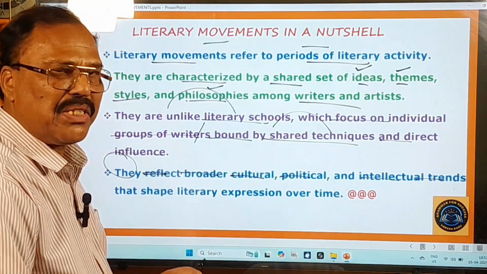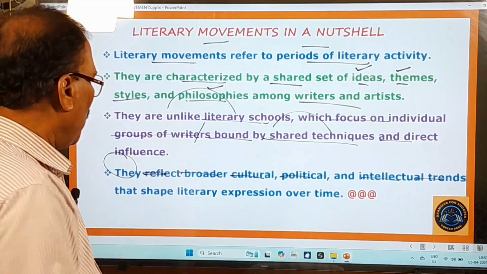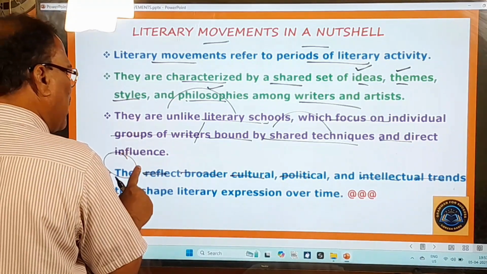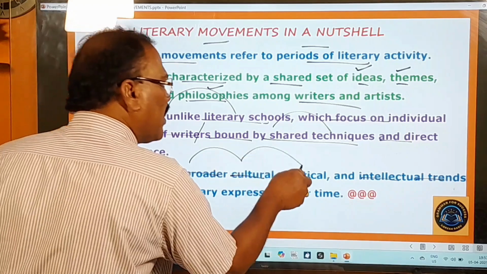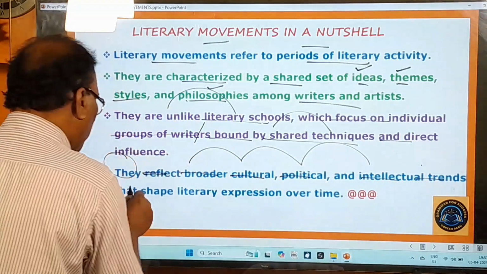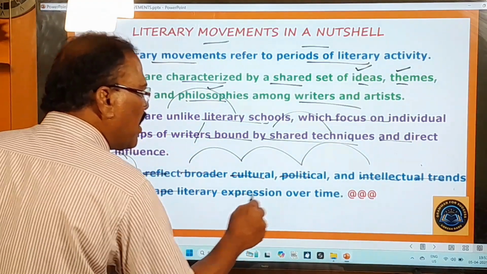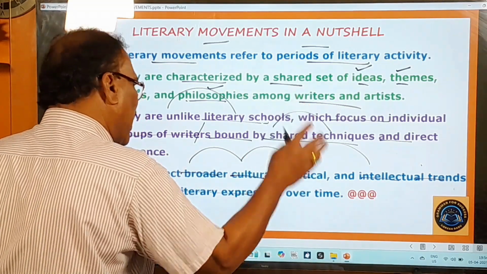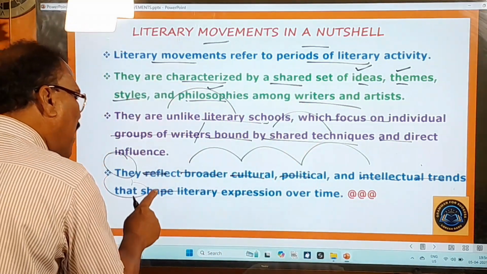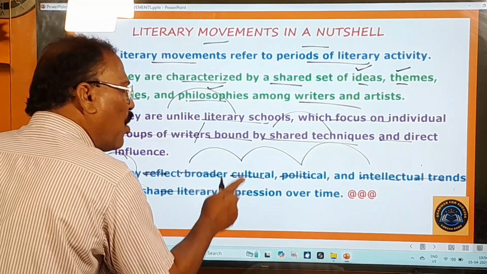So these literary movements reveal broader cultural, political and intellectual trends that shape literary expression over time.